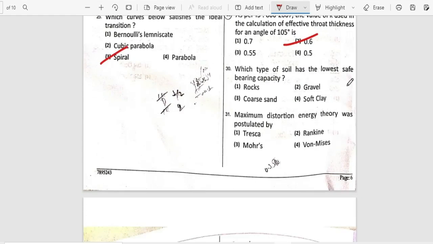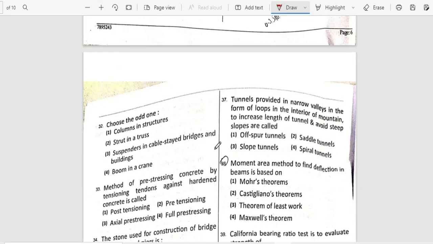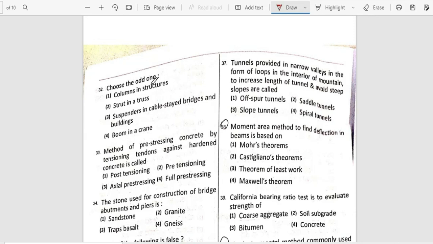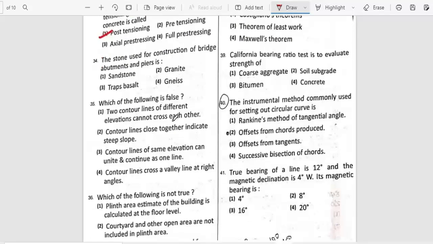Which type of soil has the lowest safe bearing capacity? So it is very easy. The answer is soft clay. Maximum distortion energy theory was postulated by option 4. Choose the odd one. So if you read all the options, this can be the odd one out based on the functions of these individual parts in those structures or where they have been used. Method of pre-stressing concrete by tensioning tendons against hardened concrete is called post-tensioning.